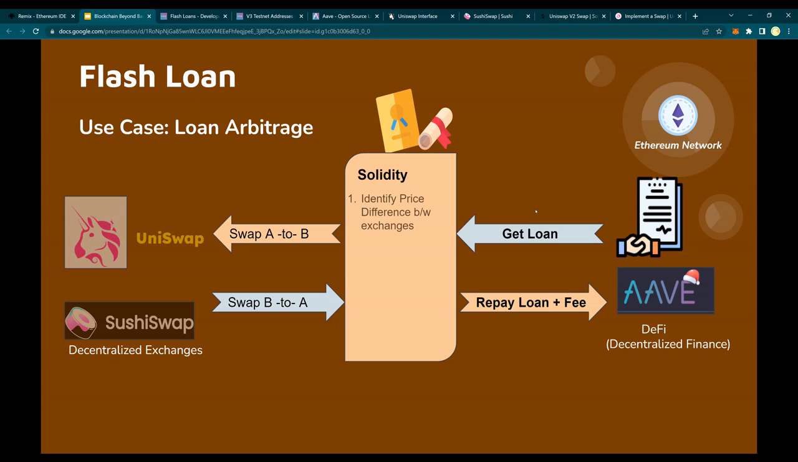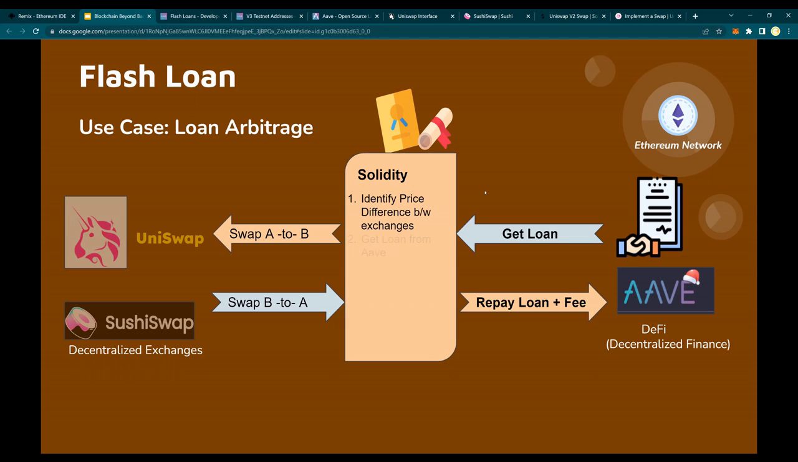So in Solidity, you're going to look at the price difference. So find out the price difference between exchanges. This is a step which we are not going to look at because it takes a lot of time. There might not be any differences. So we will code it or simulate it in some fashion. We'll look at it later.